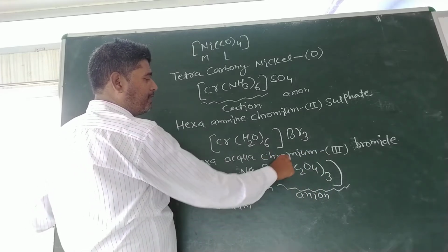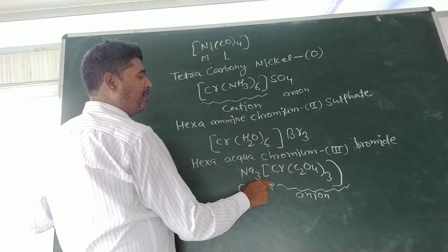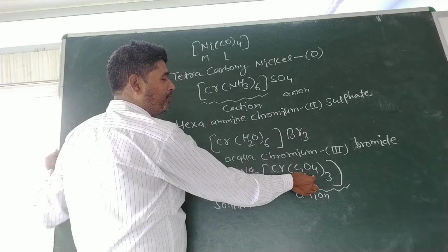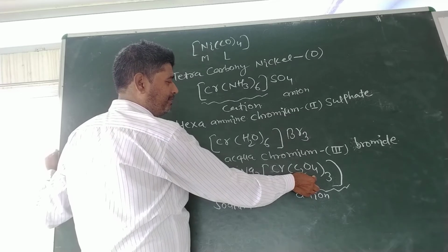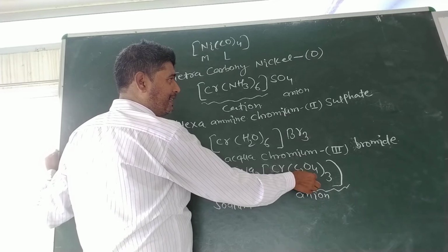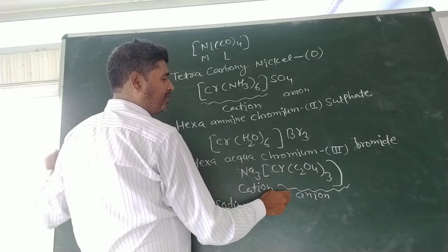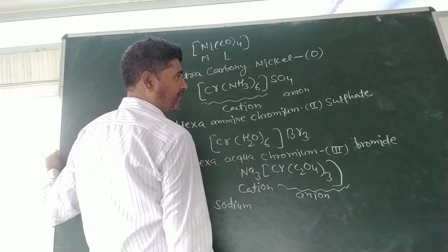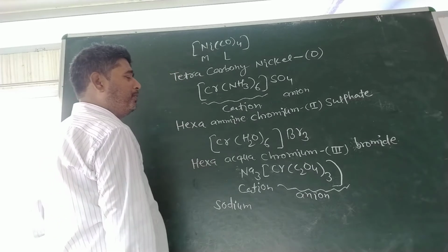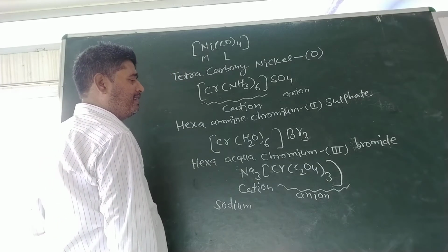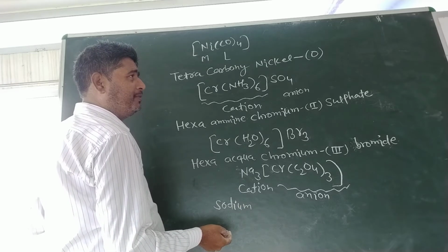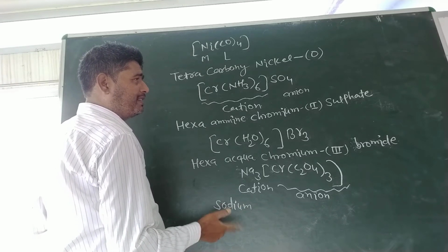In the big bracket, in the coordination sphere, we will write the name of the ligand first. So here the ligand is C2O4, that is oxalate. Oxalate is a bidentate ligand. And the number of oxalates is 3 here. Thus, we will use tris, not tri. If the ligand is monodentate, then we write tri for 3.